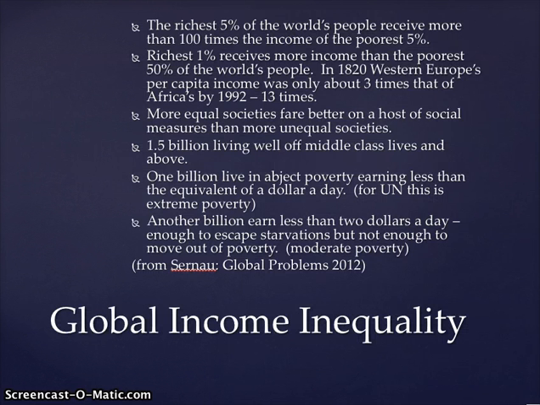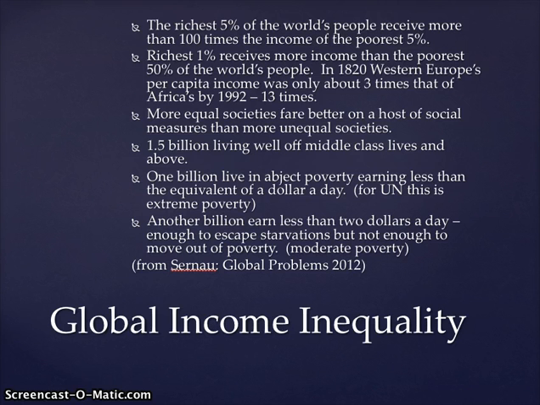Income inequality across the globe is fairly dramatic. The richest 5% of the world's people receive more than 100 times the income of the poorest 5%, while the richest 1% receives more income than the poorest 50% of the world's people. In 1820, Western Europe's per capita income was only about 3 times that of Africa's. However, by 1992, Western Europe's per capita income was 13 times that of Africa's. So, a fairly dramatic increase in inequality over time.